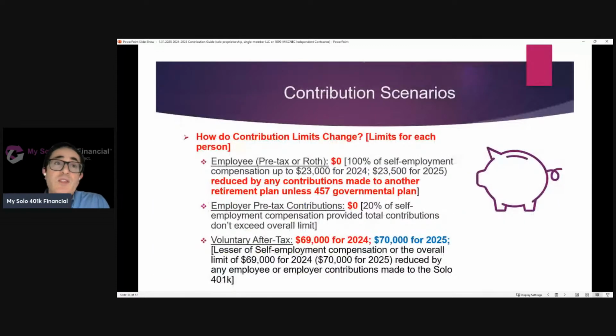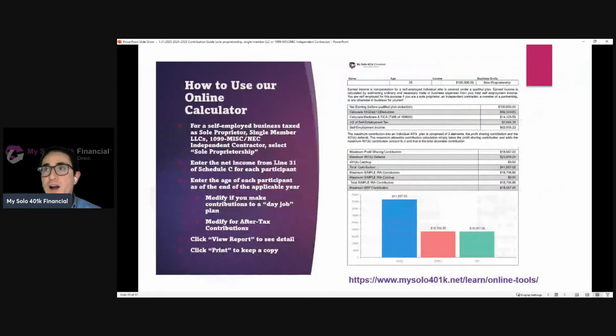So the limits are going to be the same as what we saw before. This just, again, emphasizes that when you have two participants in the same solo 401k plan, each person's ability to contribute to the plan is based on their situation: their self-employment compensation, their age, their objectives, etc. All right, so hopefully that's helpful to illustrate some of those important concepts.